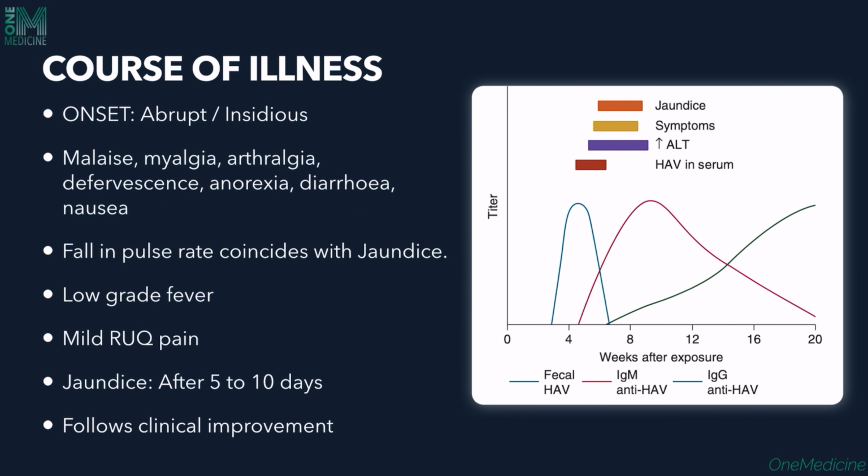So when we look at the course of illness, this graph is all we need. As we look at the graph here, we can see that the fecal hepatitis A virus usually is not present until 2 weeks, starts presenting at 2 weeks, and will be there until around 1 to 2 weeks after the onset of symptoms. When we look at the onset of symptoms, we are looking at somewhere around 4 weeks, or that is 30 days. So this is the incubation period for the disease.